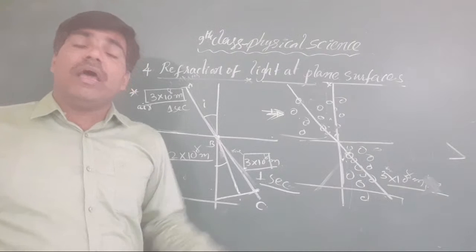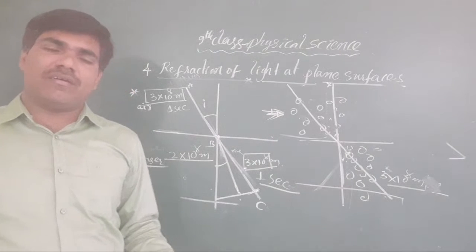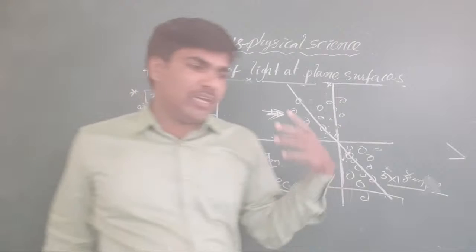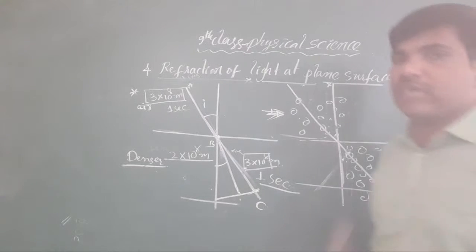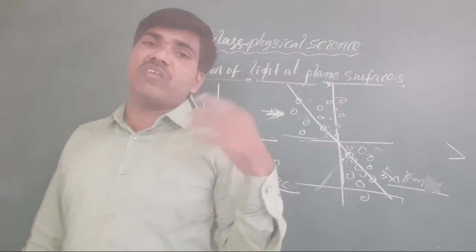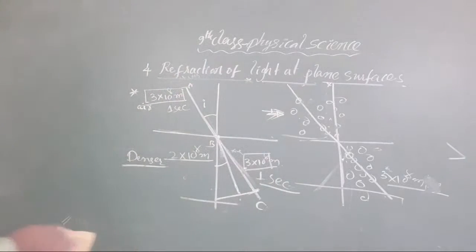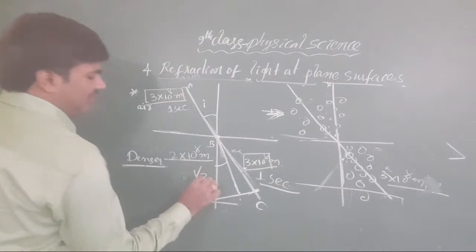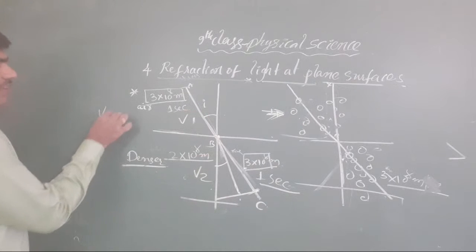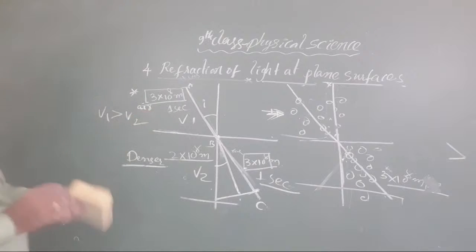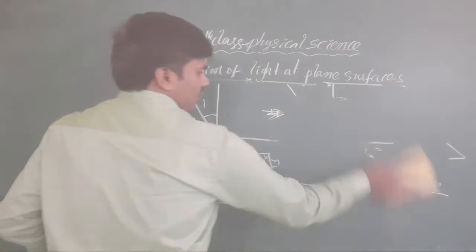One more statement is also given here: if V2 is greater than V1, medium 2 is said to be rarer with respect to medium 1. Do not take it the wrong way round, V2 and V1. Now, in this condition, V1 is greater than V2. I am taking this as one type of situation.